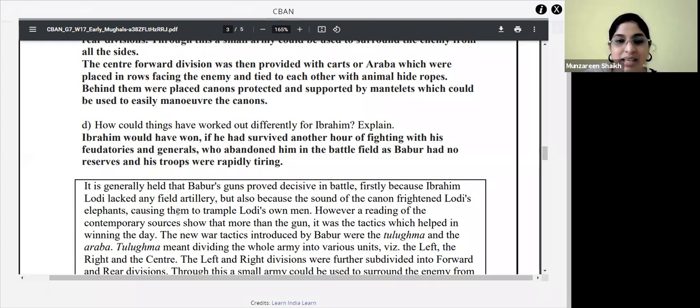Yes, Arnav, you wanted to say something, beta? I was saying the same thing, that he should divide his army and then make a part of them fight. Right, as Babur did. You remember he had divided his army as well. Very good. He divided his army in 3 groups, left, right and center. Center would fight, and when they got tired, left and right would come and then again fight. Correct. But over here, children, this question is related to the passage given to you all.